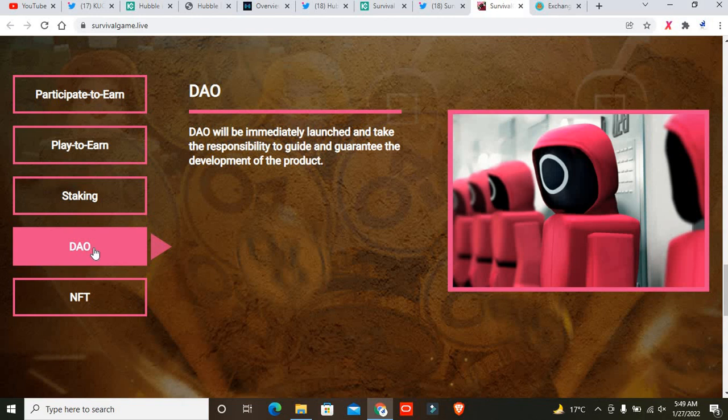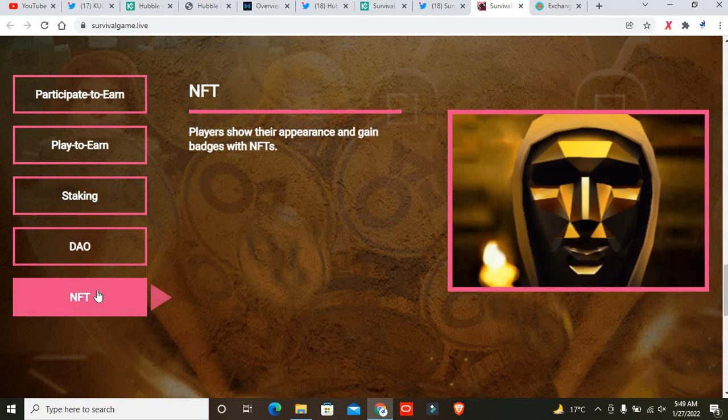And after that I want to cover the DAO. The DAO will be launched immediately and take the responsibility to guide and guarantee the development of the project. That is some detail about the DAO, and now I'm looking at the NFT.